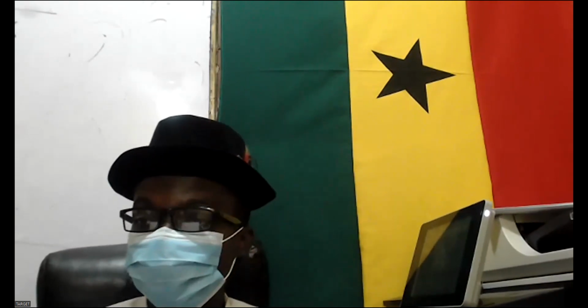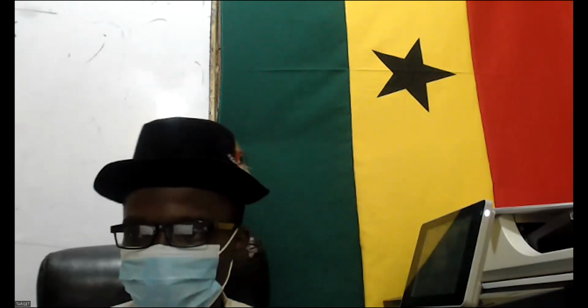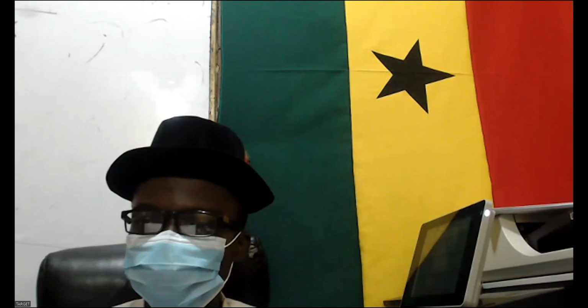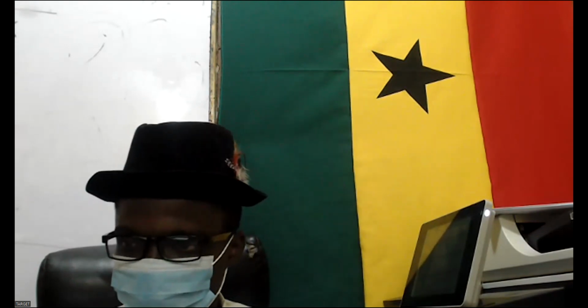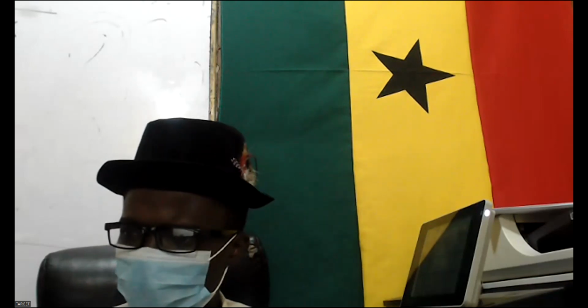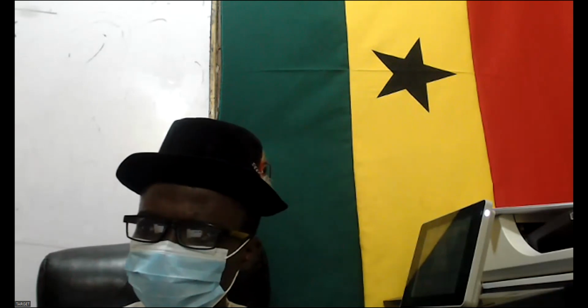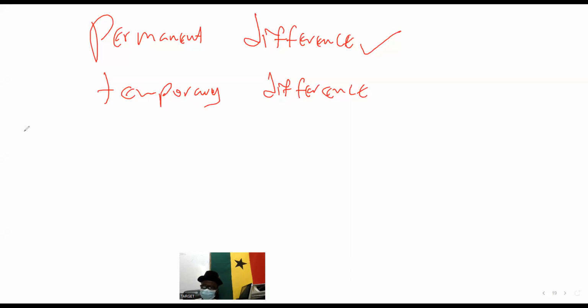So temporal difference per IAS 12 is the difference between the current amount of an asset or a liability in the statement of financial position and its what? Tax base. So let me write some few definitions here for you. Tell the examiner. This one, know the definition for temporal difference.